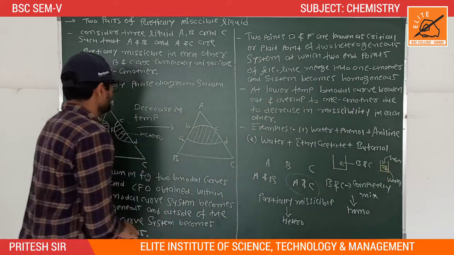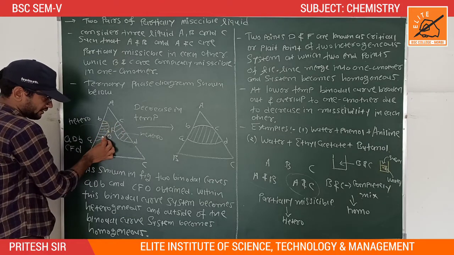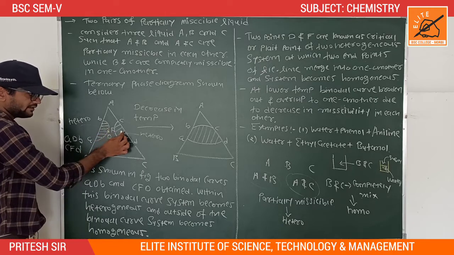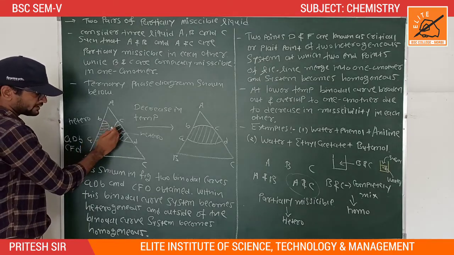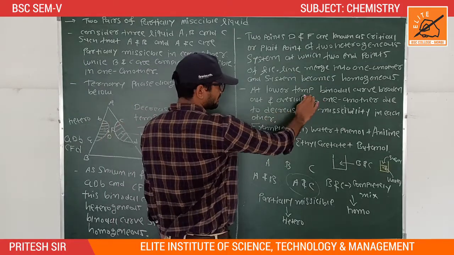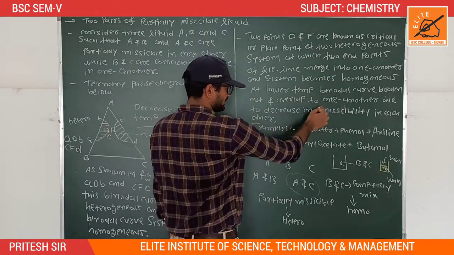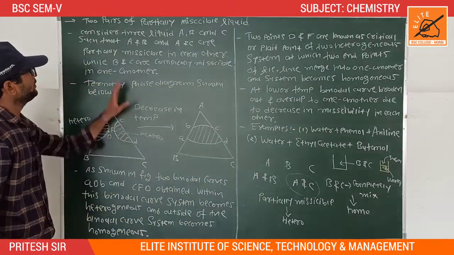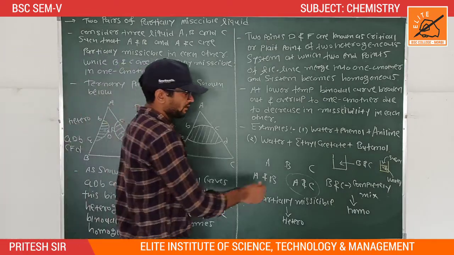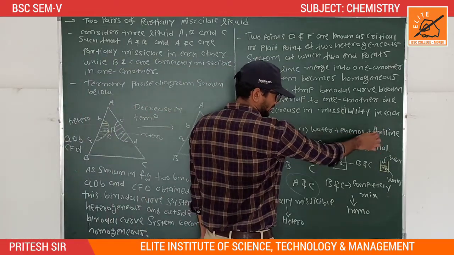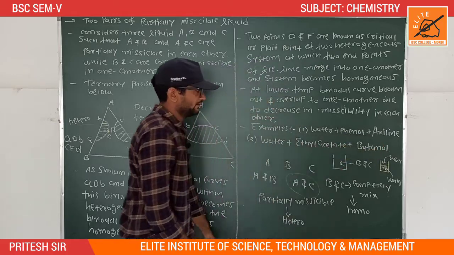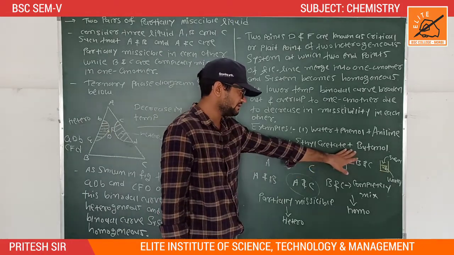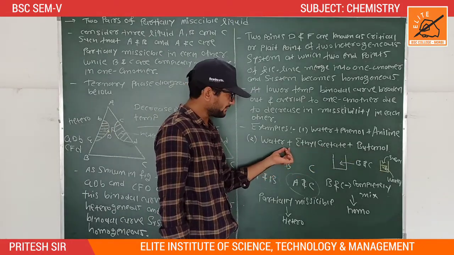So with a decrease in temperature, these two binodal curves broaden out and become only one binodal curve. It means these two binodal curves overlap each other, due to decrease in miscibility. The examples which follow the two pair system are, first, water plus phenol plus aniline, which gives two pairs of partially miscible liquids, and the same as water plus ethyl acetate plus butanol. This also gives two pairs of partially miscible liquids.